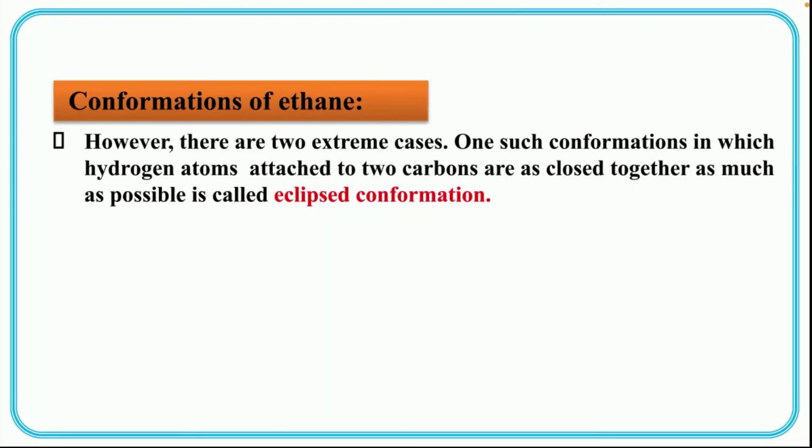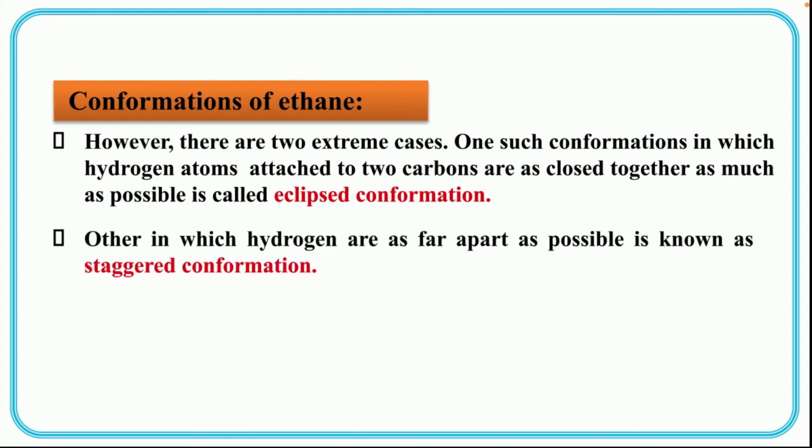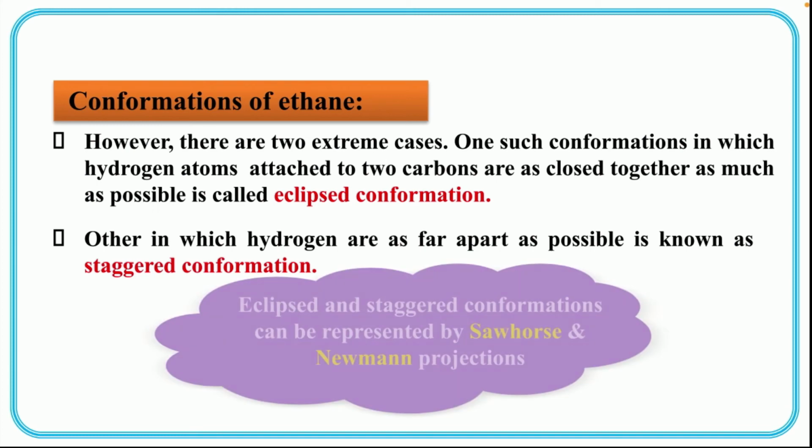One conformation in which hydrogen atoms attached to the 2 carbon atoms are as close together as possible is called eclipsed conformation, meaning one comes just behind the other. The other, in which hydrogen atoms are as far apart as possible, is known as staggered conformation. So there are 2 main conformations possible, eclipsed as well as staggered.